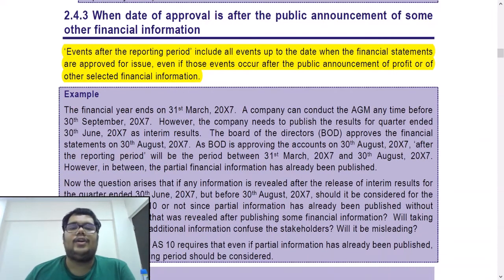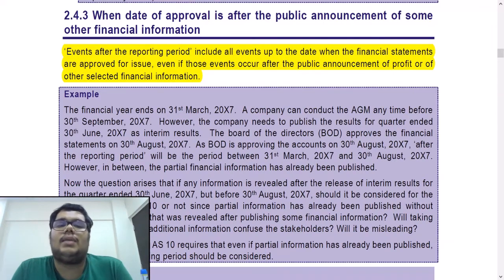Next, when the date of approval is after the public announcement of some other financial information. So what is this saying? The management of a company may announce some profit, or the EBITDA, or the revenue that the company is expected to have. They may announce this in public even before the financial statements are out. They may just make some sort of public announcement. Now this public announcement cannot be considered as the date when the financial statements are approved. The date of approval will be the date when the board of directors approves it.